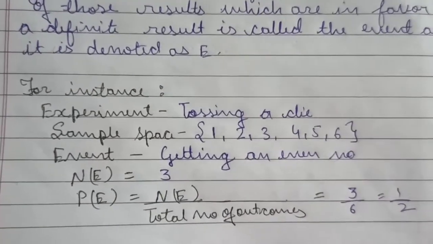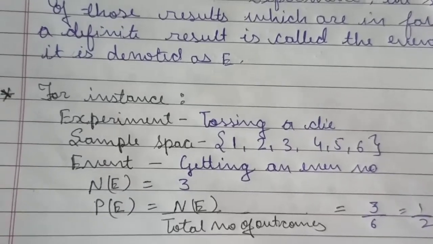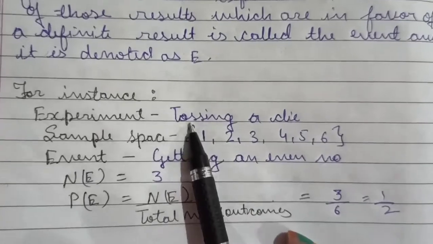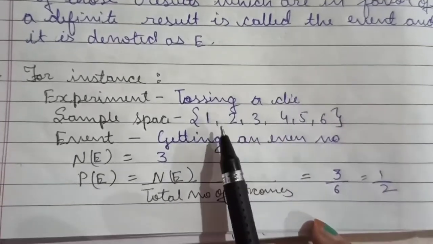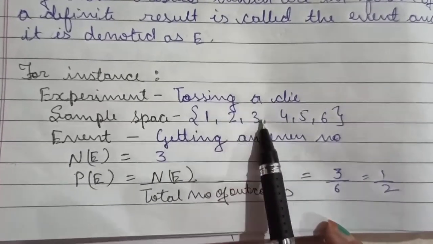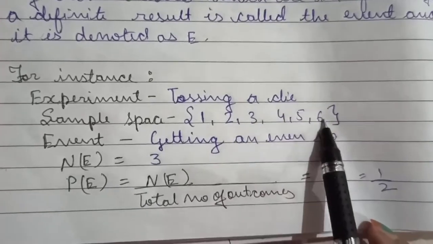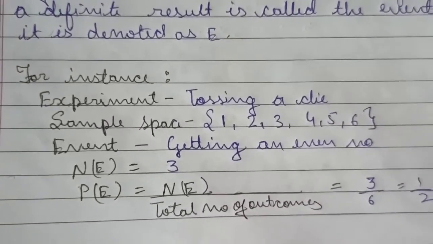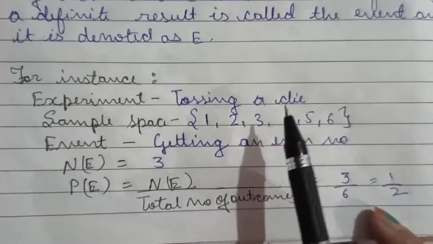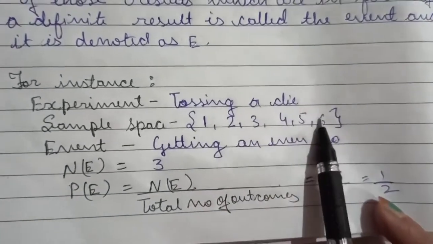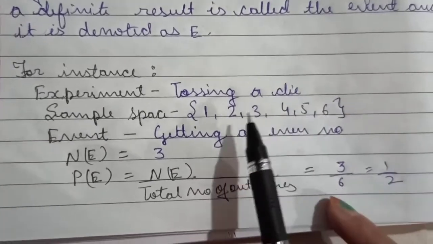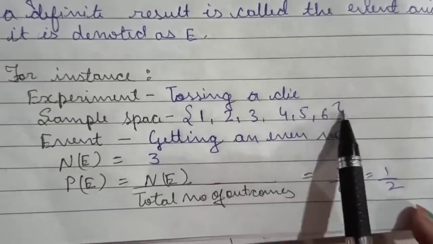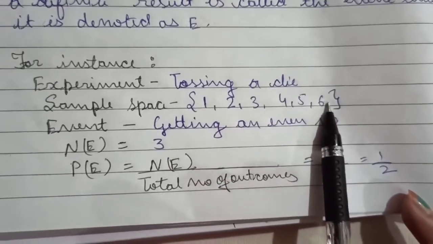Like we play Ludo and snakes and ladders. So the sample space of tossing a die means either 1, 2, 3, 4, 5 or 6. Any number can appear after tossing a die. So all possible outcomes of tossing a die will be 1, 2, 3, 4, 5 and 6. That means there are 6 possible outcomes.